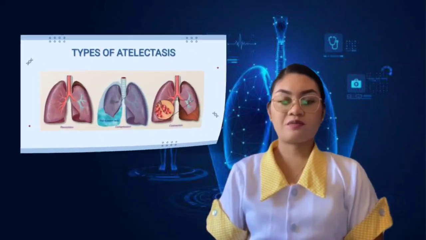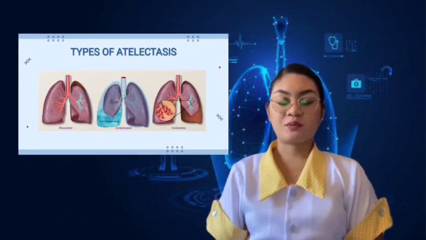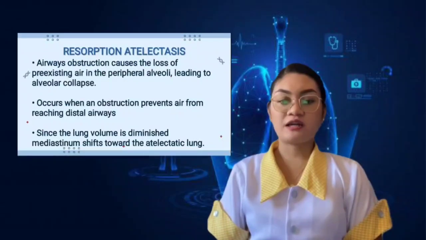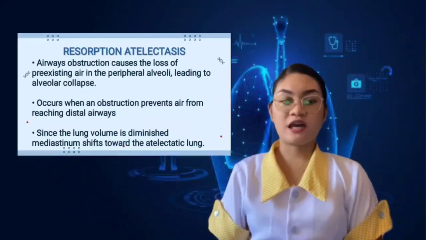There are three types of atelectasis: resorption atelectasis, compression atelectasis, and contraction atelectasis. Resorption atelectasis, airway obstruction, causes the loss of pre-existing air in the peripheral alveoli, leading to alveolar collapse. It occurs when an obstruction prevents air from reaching distal airways.